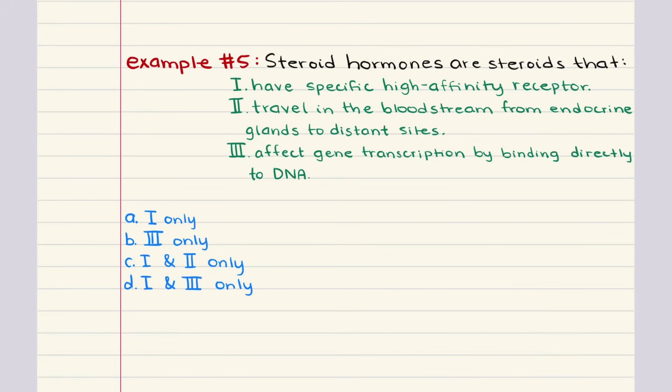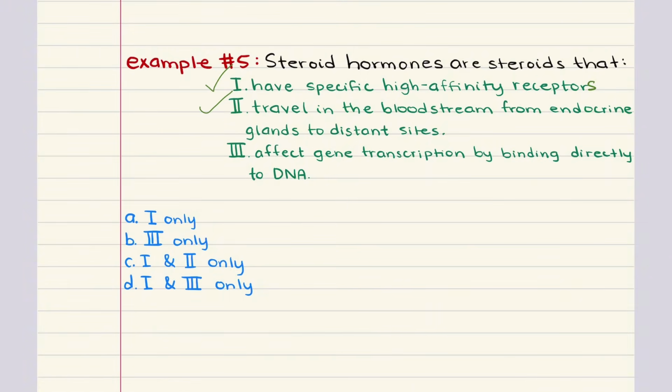Have specific high affinity receptors. This is true. Steroid hormones, like all hormones, need to bind to specific receptors to exert their effects. And these receptors are often found inside the cell, either in the cytoplasm or nucleus, because steroid hormones are nonpolar and they can diffuse through the membrane. So 1 is true. What about 2? Travel in the bloodstream from endocrine glands to distant sites. This is also true.